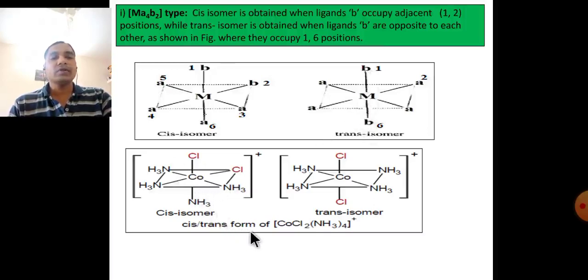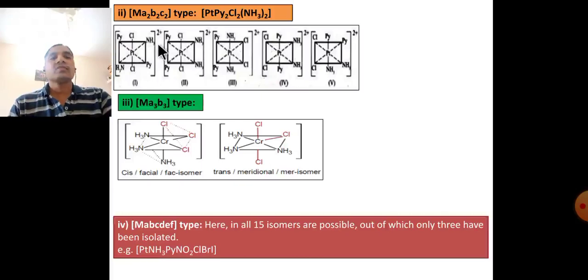Example of the cis trans form of cobalt complexes. For these two adjacent, that's why cis isomer, but these two are opposite to each other, that's why trans isomer. Second type